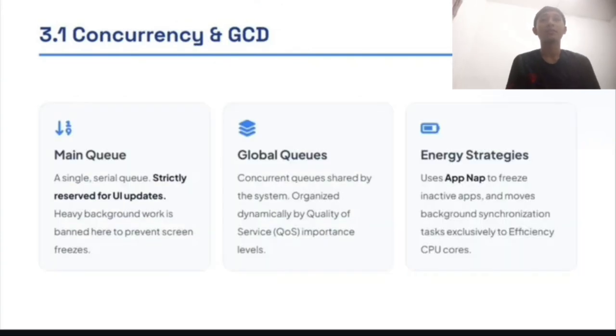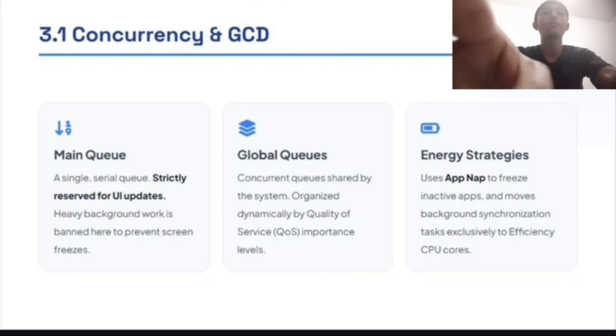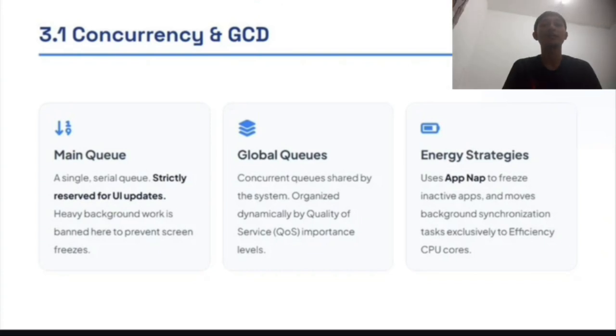For 3.1, concurrency and GCD, there are three queues. The first is the main queue, a single serial queue strictly reserved for UI updates. Heavy background work is kept off it to prevent screen freeze. Number two is the global queues, concurrent queues shared by the system and organized dynamically by quality of service, meaning importance. Number three is the energy strategy. It uses App Nap to freeze inactive apps and moves background synchronization tasks exclusively to efficiency cores.